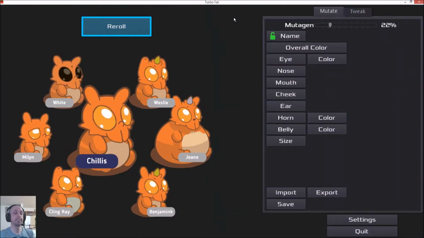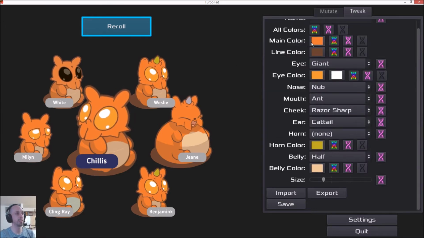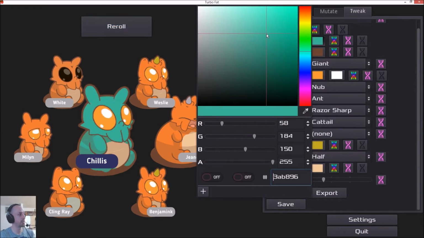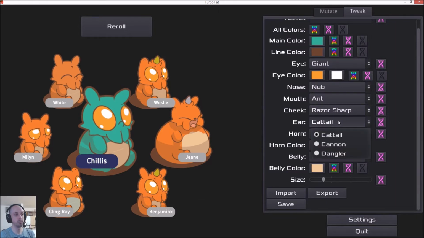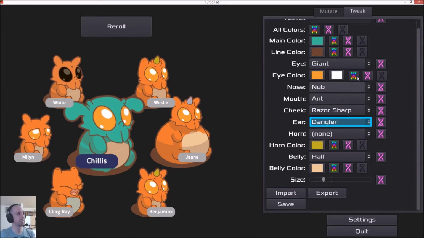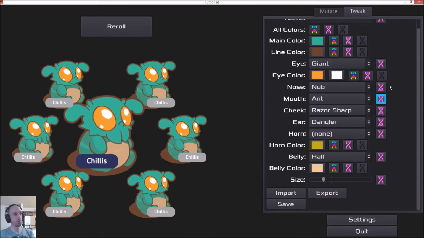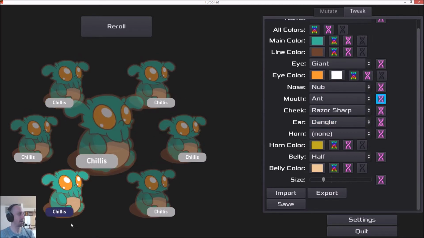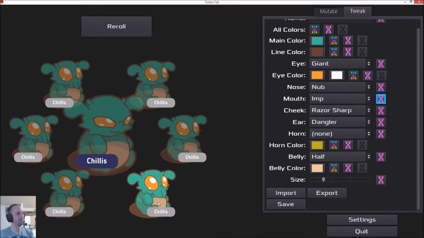So if you want a more granular level of control when you're editing your creature, I did add this tweak tab where you can pick a specific color for your guy, for example, or if you like one specific kind of ear, you can pick that ear that you like the most. But I knew not everybody would like drop downs and color pickers for this stuff, so I added these DNA buttons where you might decide I want a new mouth, but I don't know what mouth, just show me a lot of mouths, and that just shows you a lot of random mouths on the side, and you can pick the mouth you like.